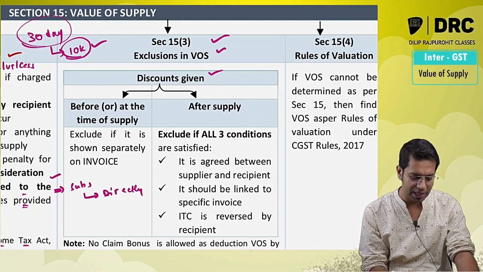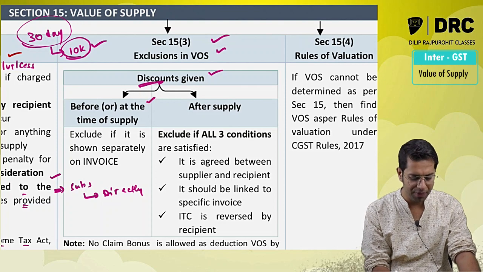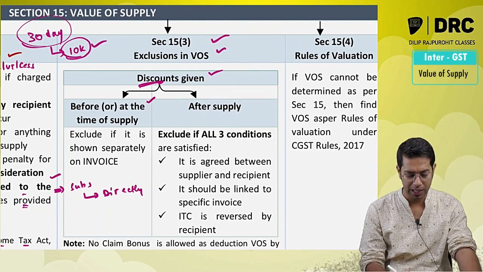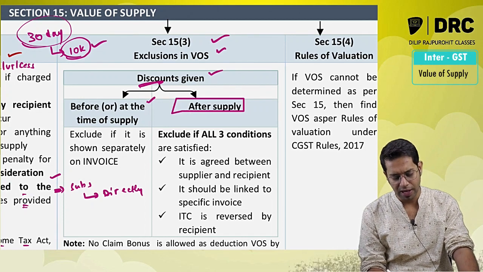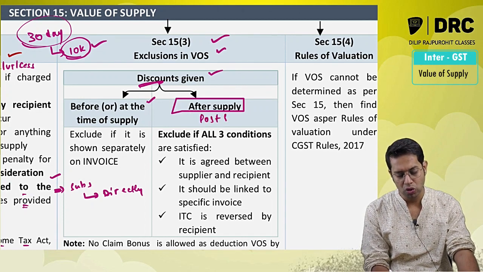Discounts. Discounts are required to be excluded. Discounts can be given before or at the time when the supply is made, or discounts can be given after the supply is made. So discount which is given after the supply is made are also called as post supply discount.